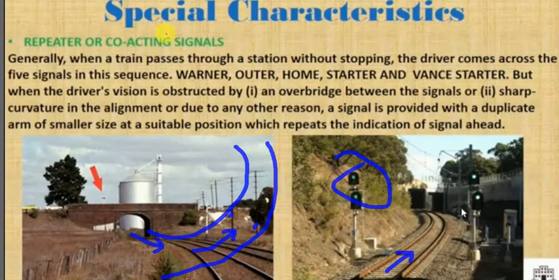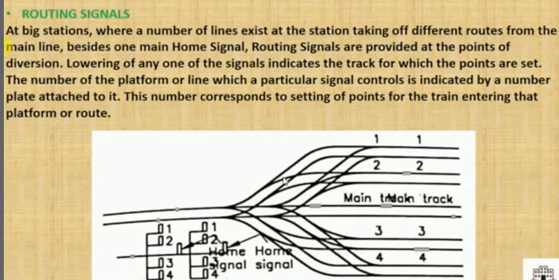Okay, so let's move forward. Another type of signal is a routing signal. A routing signal is basically provided near shunting operations, near points and crossings, or where the train diverges into different tracks. Suppose this is the main line, and this is the first siding, second siding, third and fourth. These signals are provided before the diverging operation takes place at a big station, and they indicate on which side, on which platform, the train has to move.